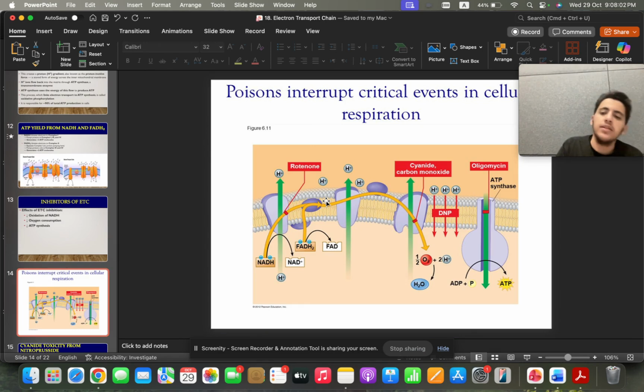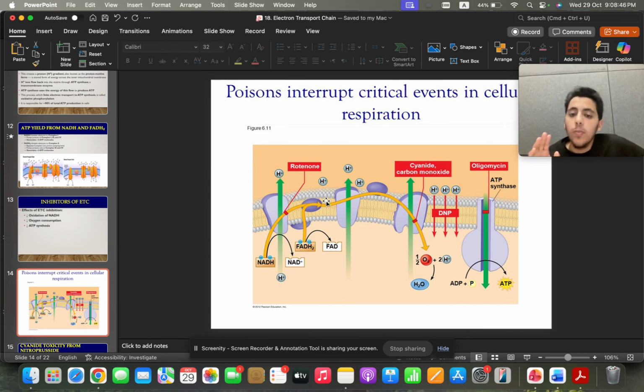And now, what are the inhibitors of the ETC? You need to know 4. You need to know rotenone, which binds to complex 1 and blocks it. You need to know carbon monoxide and cyanide, which block complex 4. And you need to know oligomycin, which is a type of antibiotic that blocks ATP synthase, but it's not really used clinically. It's only used in research to see oxidative phosphorylation and what happens there. So rotenone, cyanide, carbon monoxide, oligomycin, but we'll focus mainly on the most popular, which is cyanide.